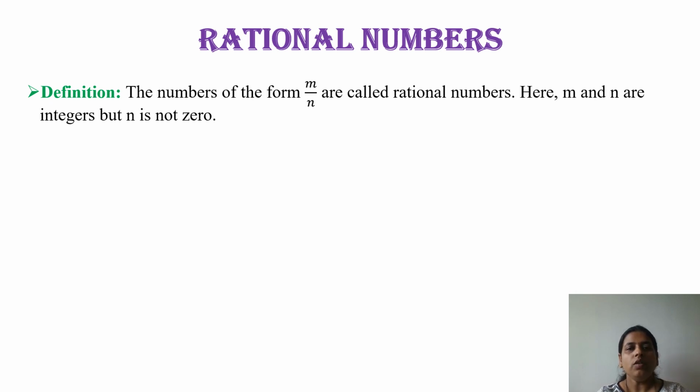So the numbers which are in the form of m upon n, where m and n are integers, which include negative numbers and positive numbers also. Clear? And one condition is there, that n is not 0. Why not 0? Because the denominator should not be 0, since dividing any number by 0 is not a valid calculation in mathematics. The number goes to infinity, there is no value for such numbers. Clear?